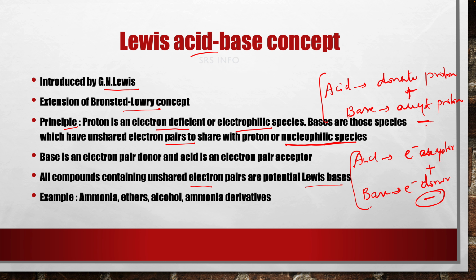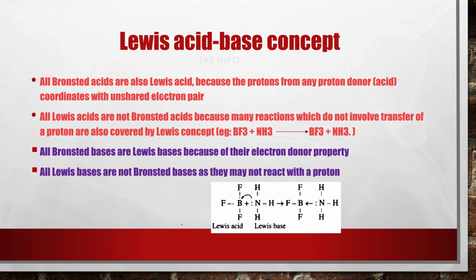Examples are written here. Now, all Bronsted acids are also Lewis acids. How? Bronsted says that acids are proton donors. So, all Bronsted acids are Lewis acids, because the proton from any proton donor coordinates with an unshared electron pair. Proton from any proton donor, meaning acid, coordinates with an unshared electron pair. That's why all Bronsted acids are Lewis acids.